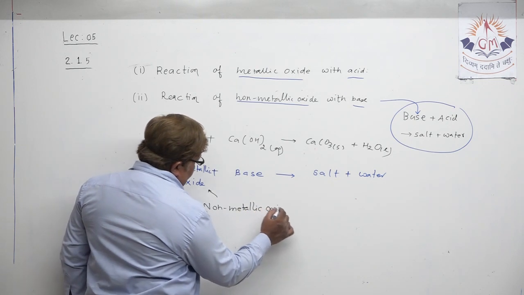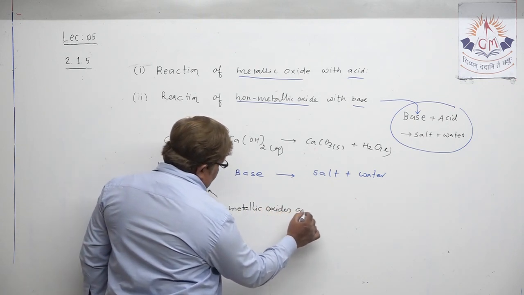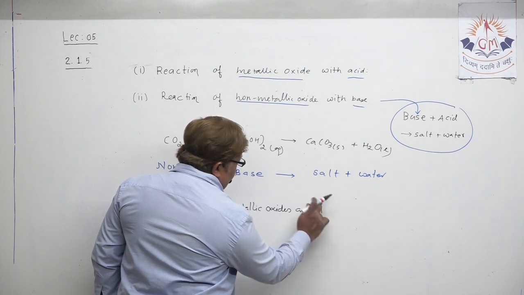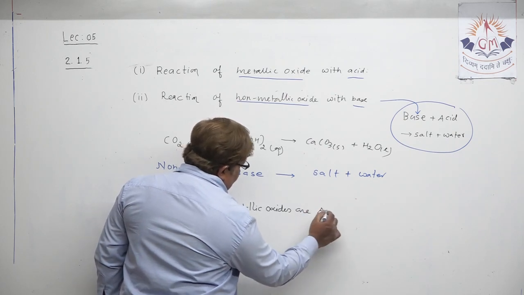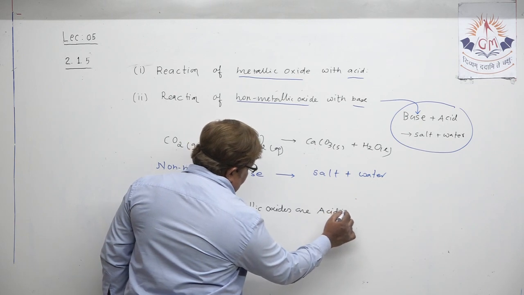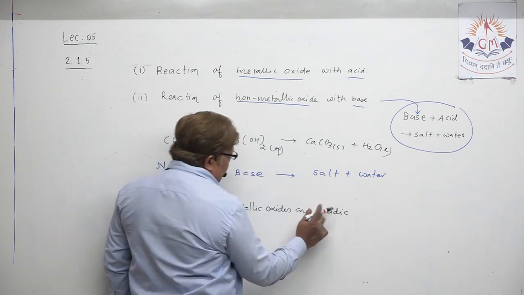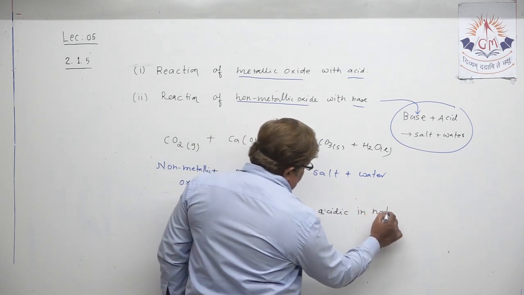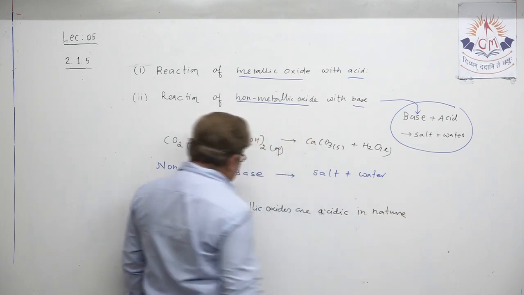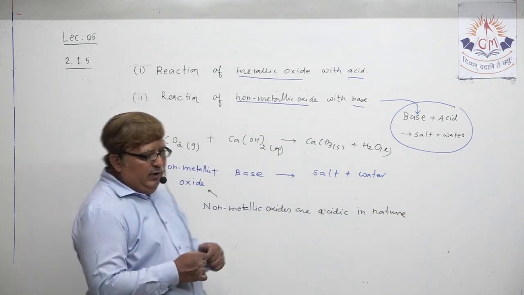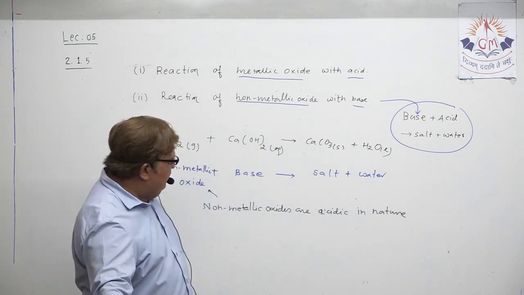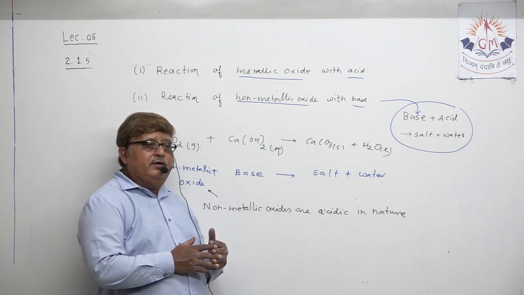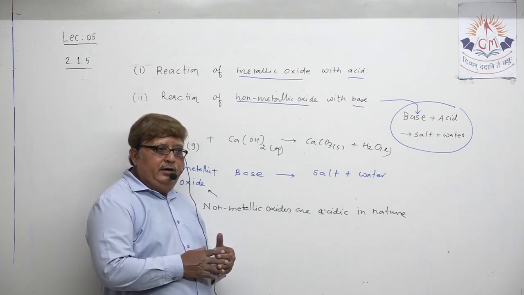Non-metallic oxides are acidic in nature. That you should note down. This is a very important point. Metallic oxides are basic in nature and non-metallic oxides are acidic in nature.